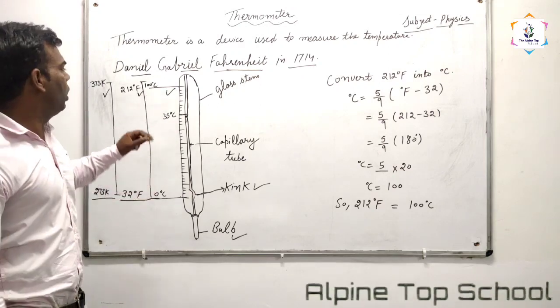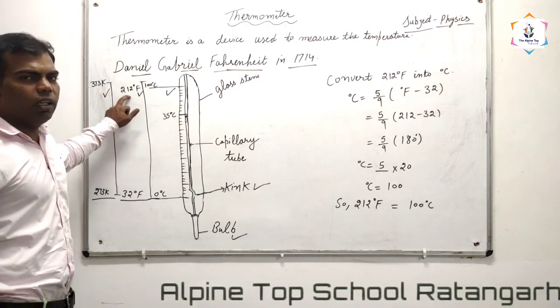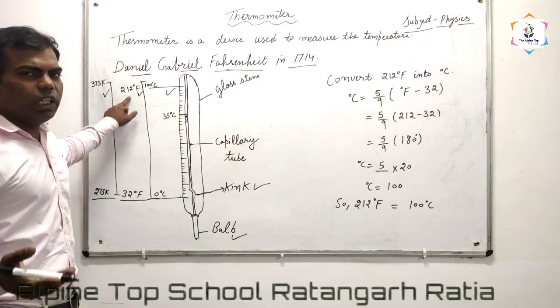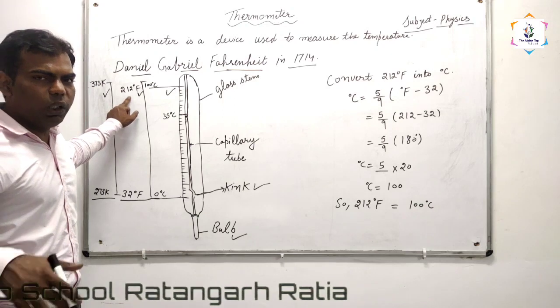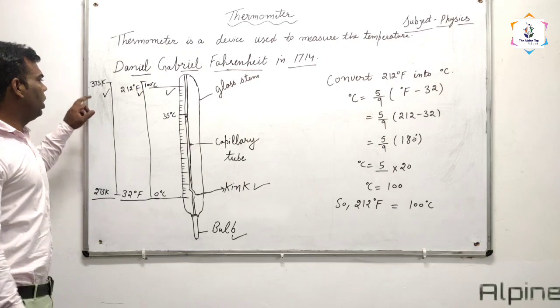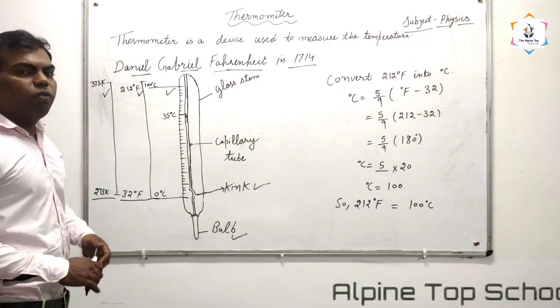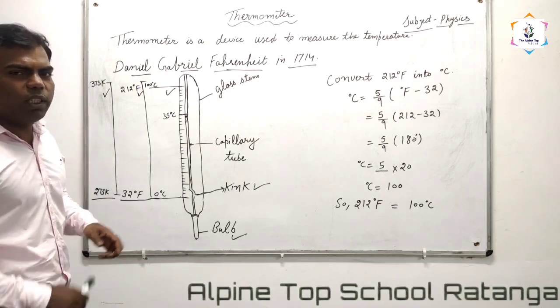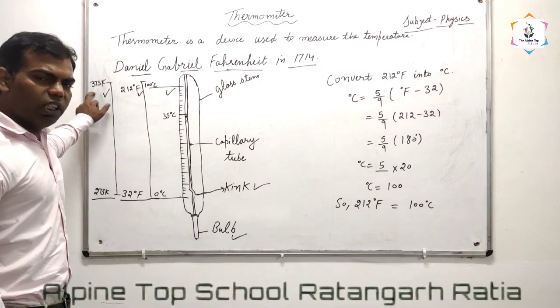What will be the boiling point of water in degree Fahrenheit? It is 212 degree Fahrenheit. And in the Kelvin scale, it will be 373 Kelvin.